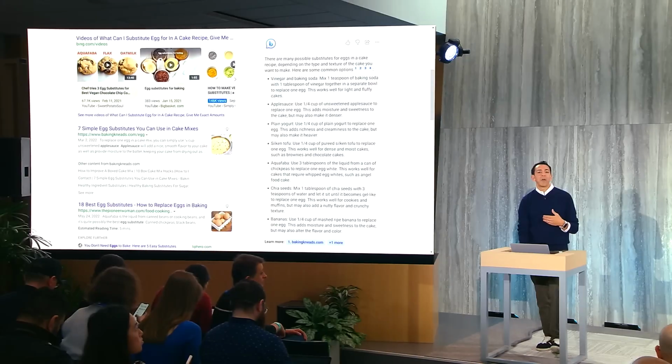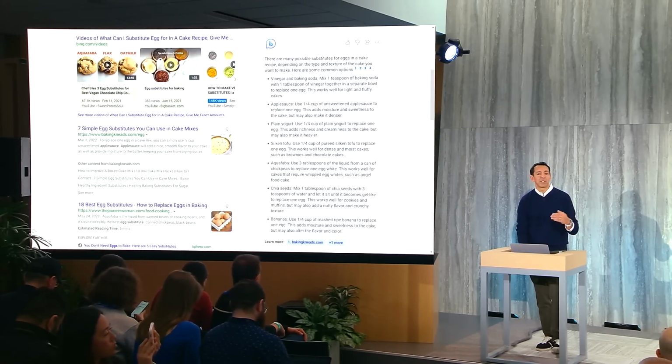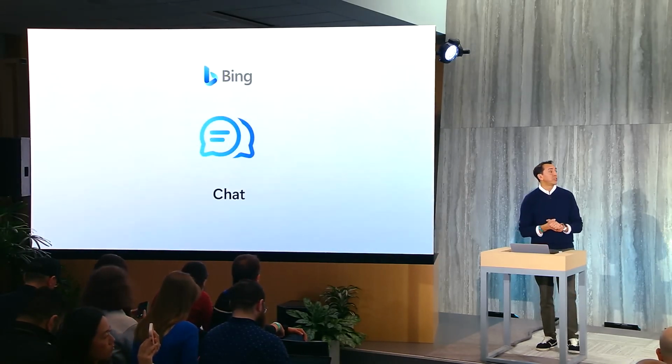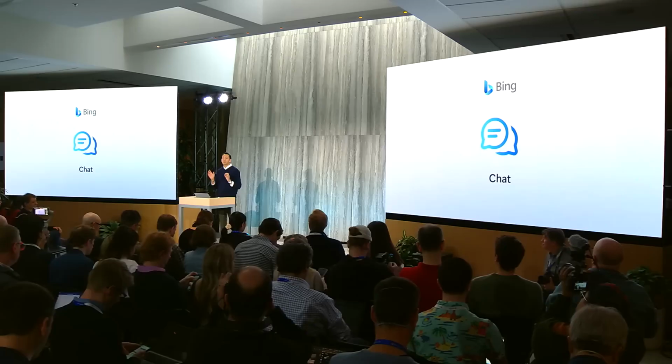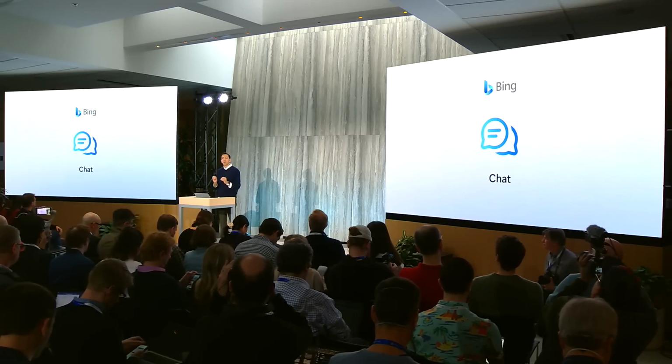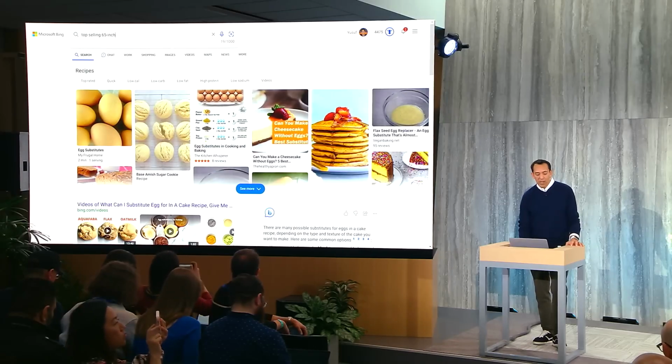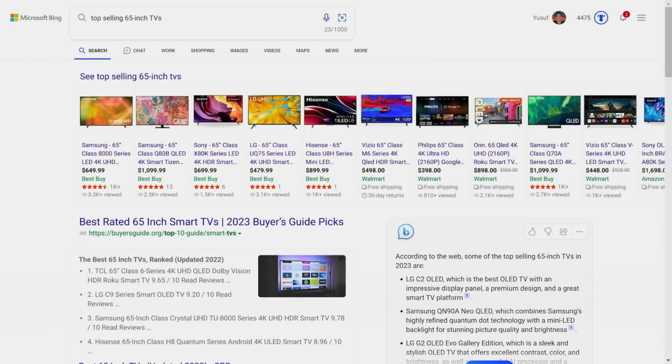Now let me tell you about how Bing goes further to help you with particularly complex questions for which there's not a precise answer. I wanted to introduce to you the new chat experience in Bing. I think of this as search with your own personal helper to help you refine your query until you get exactly what you're looking for. This comes in handy for activities like trip planning and shopping research. Let's start with shopping. So I'm going to look for a 65-inch TV.